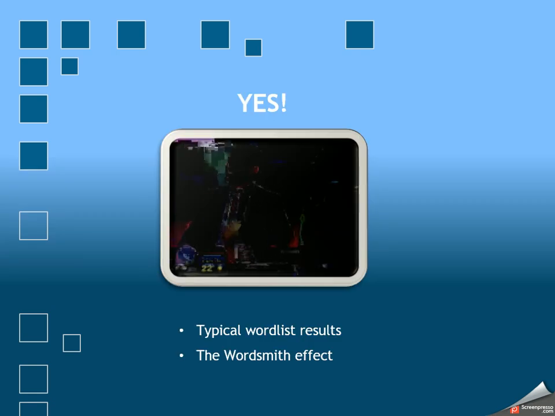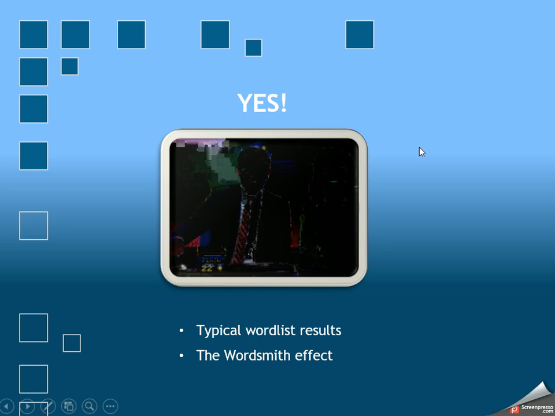Again, video card, thank you. So typical word list results. Typically the statistics that they spouted were that your typical RockYou and unique word lists are going to generate about a 40% rate for hash and password cracking. What they've found in the wild is that, oh, I wish this really looped because it was kind of neat, but what they found in the wild is that they were getting on average 10 to 12% at a low end and up to 50%.